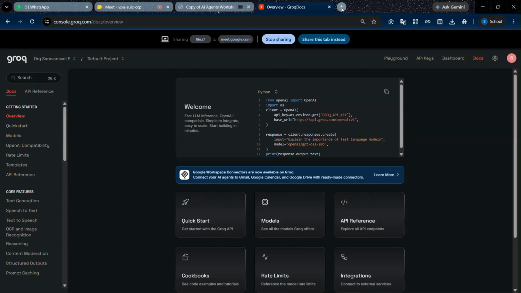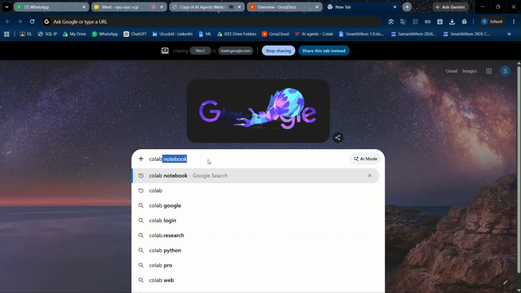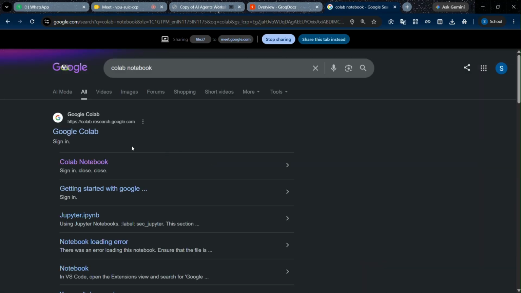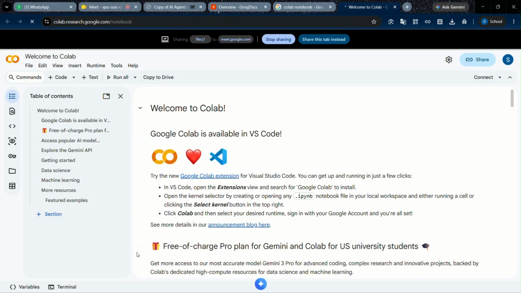Now we can start working in Google Colab, creating a new notebook.